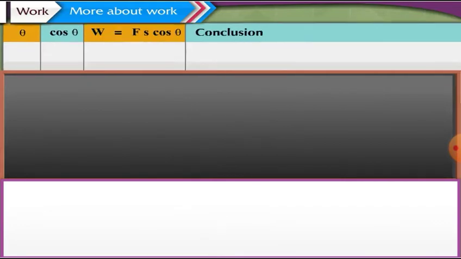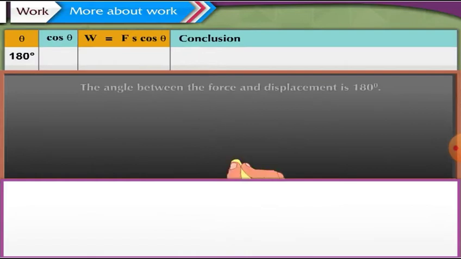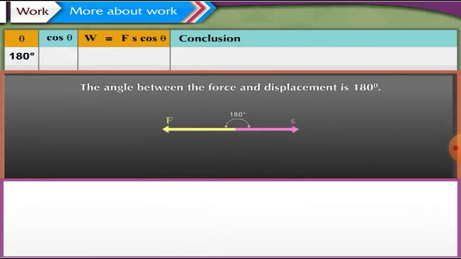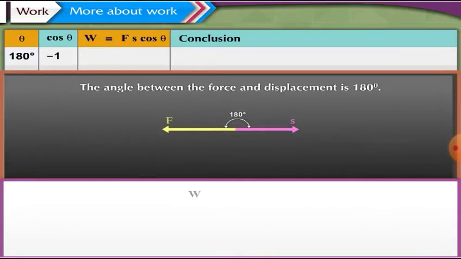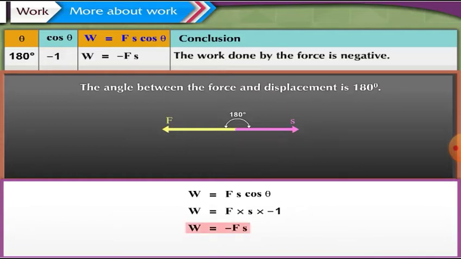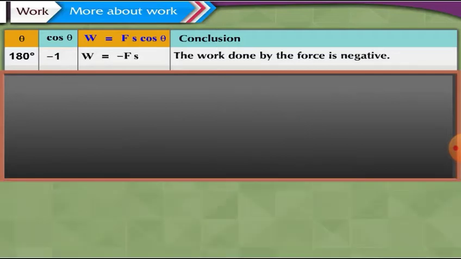Suppose the value of theta is 180 degree, that is, the angle between the force and displacement is 180 degree. When theta is 180 degree, the value of cos theta is minus 1. Work done W is equal to force F into displacement S into cos theta, which is equal to F into S into minus 1, which is equal to minus F into S. Here, the value of work done is negative. Thus, the work done by the force is negative.